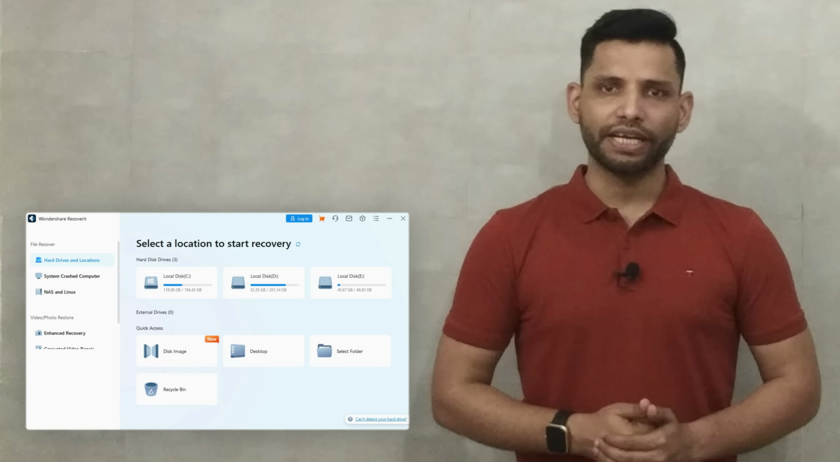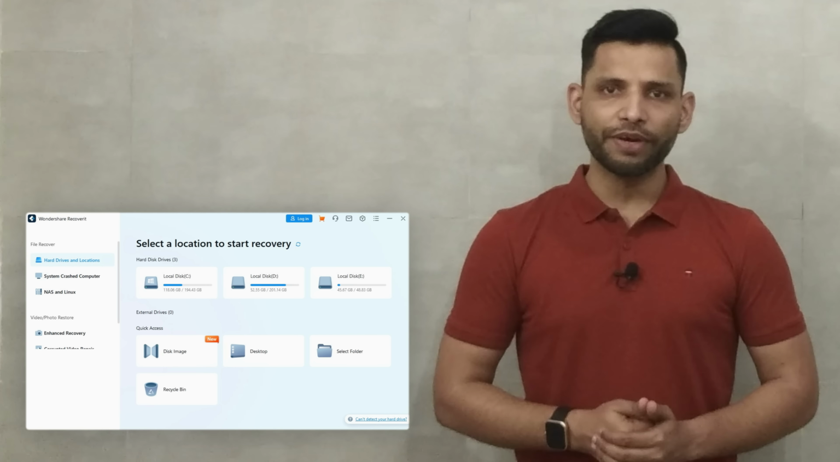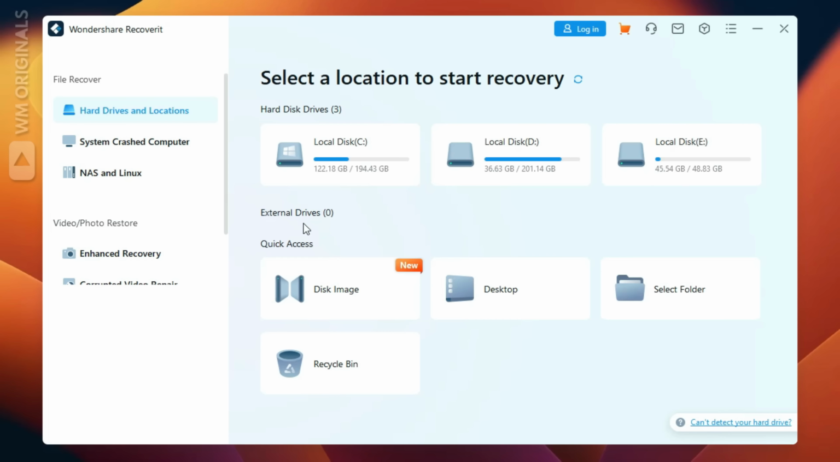Even if you are a beginner, you can get back your deleted files on a Windows PC using Wondershare Recovery like a pro. From here we have the option to select the location to start data recovery. Here at the top it shows hard disk drives from the Windows laptop. Next it shows any external drives like pen drive, SSD, external HDD or SD cards if connected.